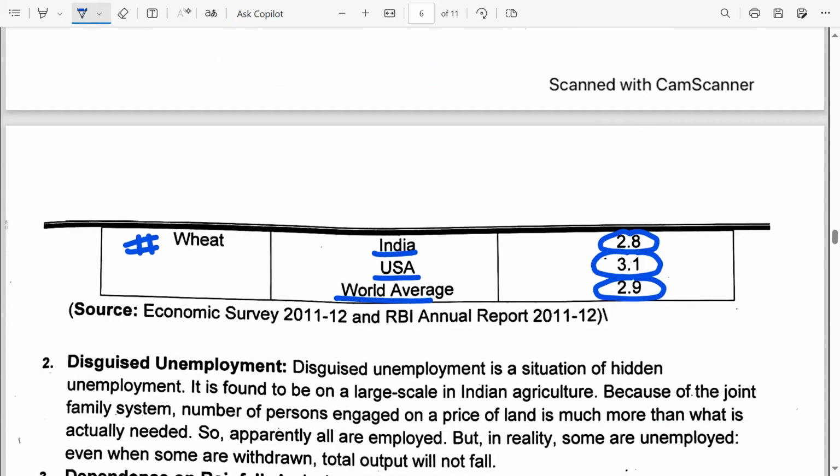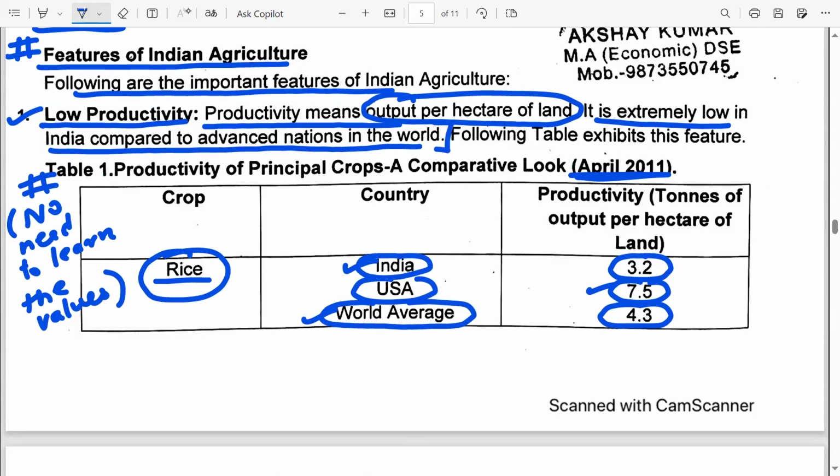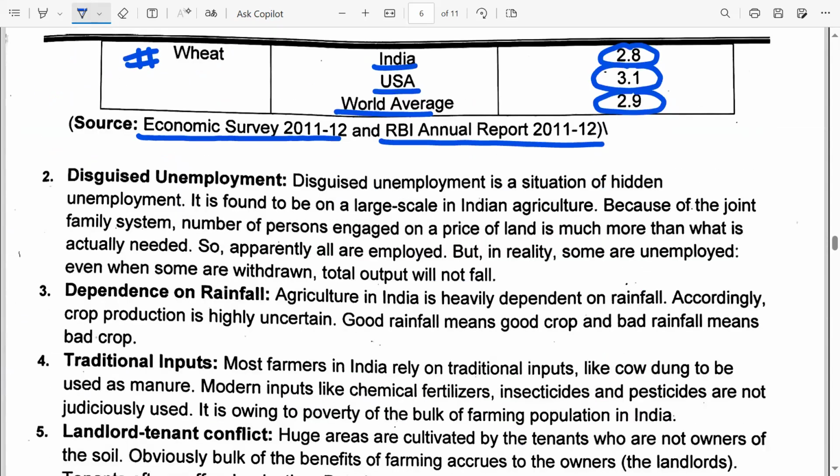This data is taken from the Economic Survey 2011-12 and the RBI Annual Report 2011-12. But students are requested not to learn up the figures. You don't need to learn up the figures. You only need to learn up the point till here. That's it. Okay. Then disguised unemployment, very important.